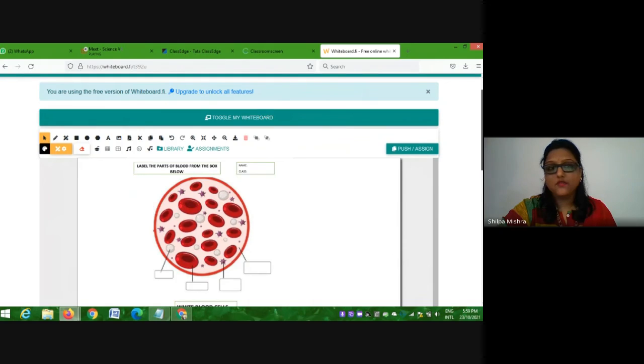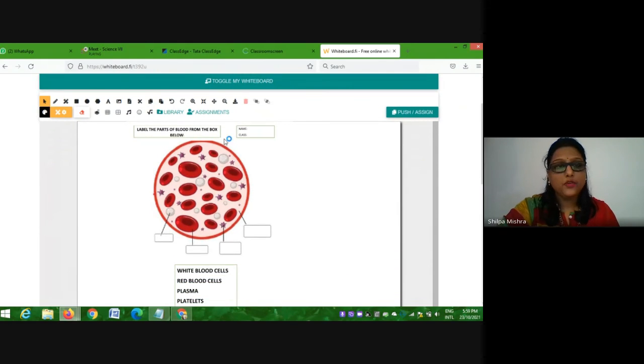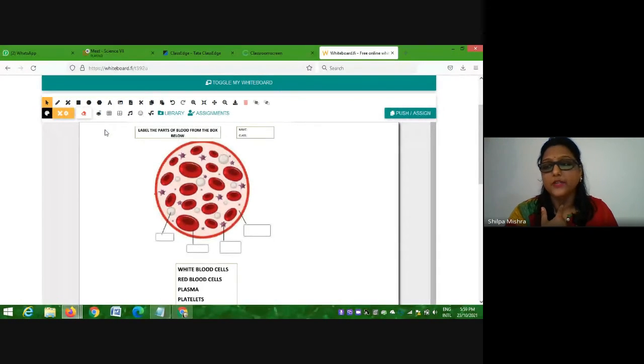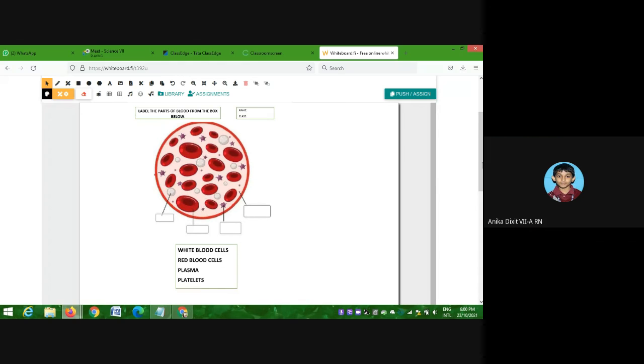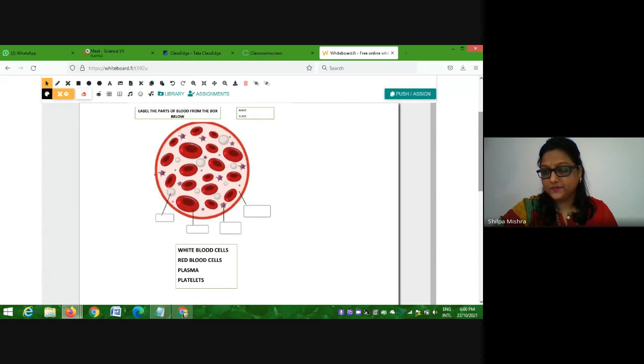Now listen to me, what you have to do. On the top you will find the letter A written in capitals. When you click on that, you will be able to type the text. And you will find a picture given here. In this picture, you have to label. Options are also given at the bottom, so you have to fill the correct options at the correct places in the diagram. Actually, you have to label this diagram, okay? Quickly, everyone, start doing it.